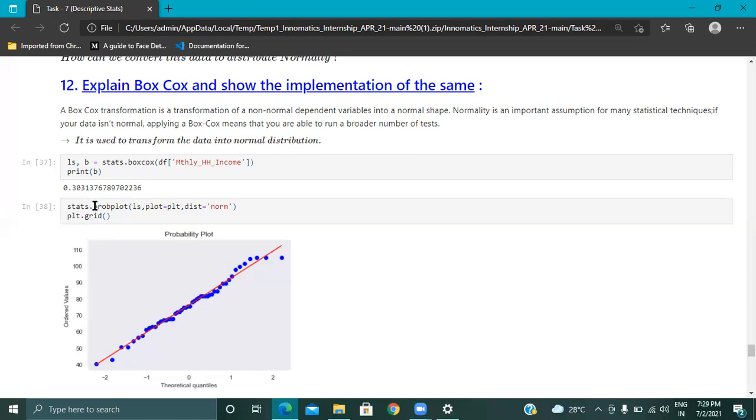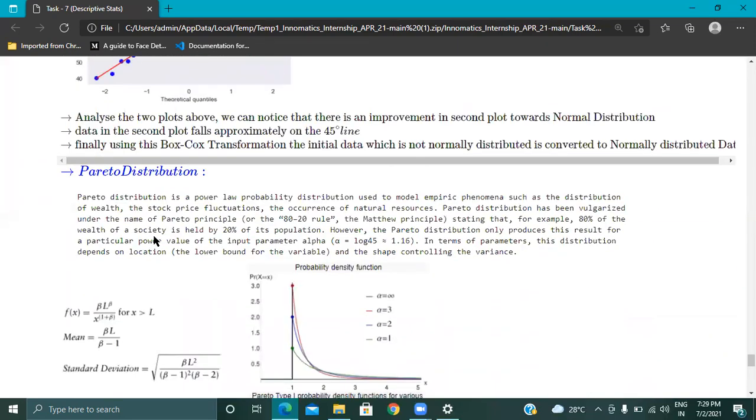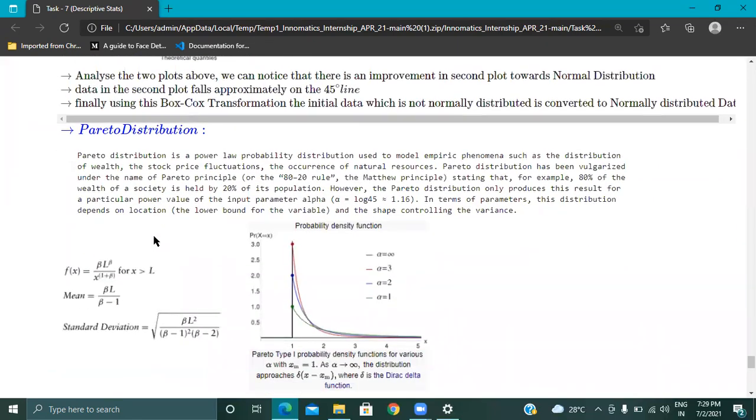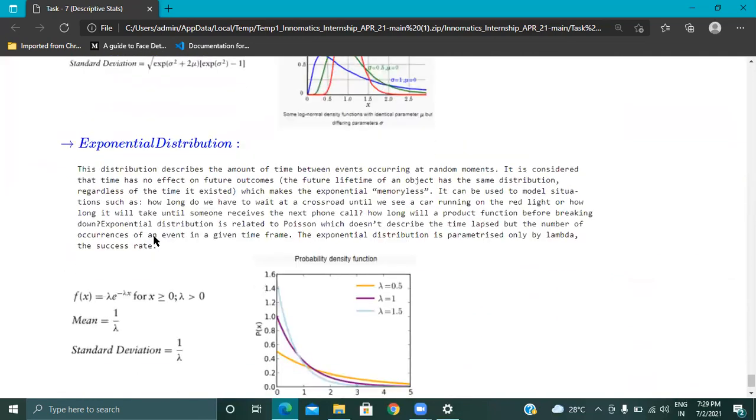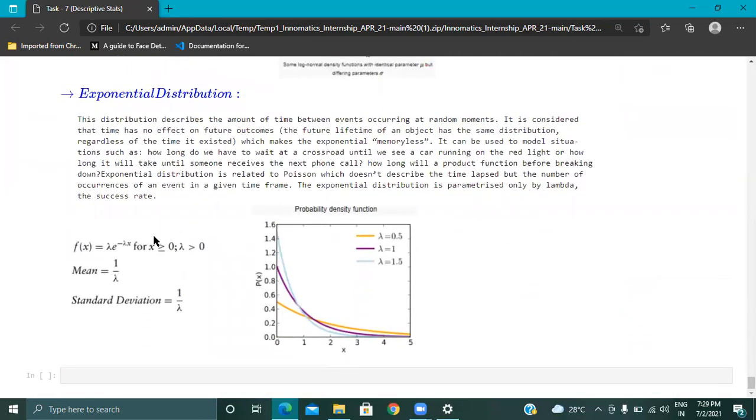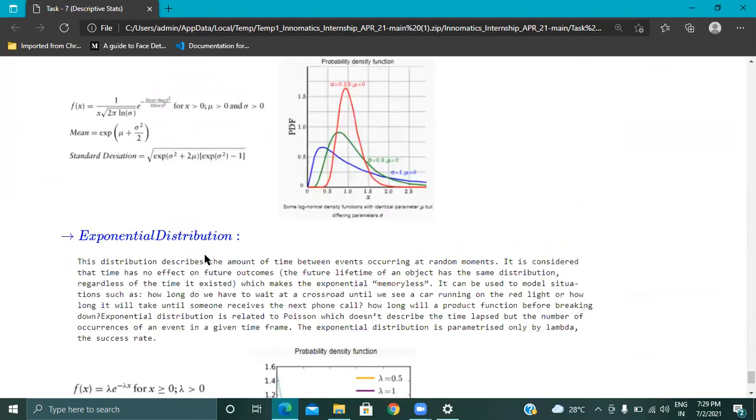So here, stats.prob. We are using the probability function to determine these things. And there are more distributions, such as Pareto distribution, log normal distribution, and exponential distribution, because whenever we are defining the data, there are different things we need to consider. This is the best basics of the statistics.